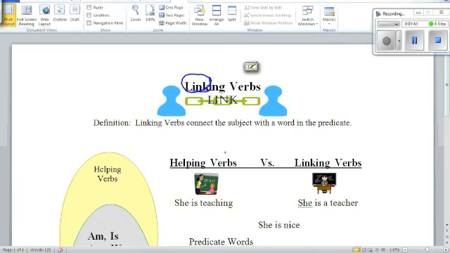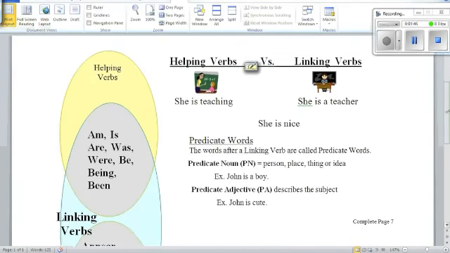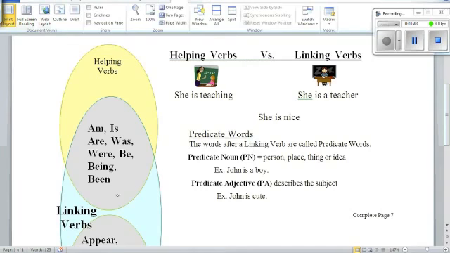So to figure out linking verbs, first we're going to look at this part of the Venn diagram where sometimes linking verbs overlap with helping verbs. Now these words that we're looking at are am, is, are, was, were, be, being, and been. I have memorized that list because I've said it so many times. That means it's important. So helping verbs, we just went over this. We know that she is the subject of our sentence, and we saw that teaching is a type of verb. We could see someone teaching, so it is an action verb.